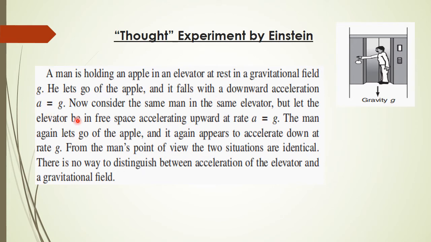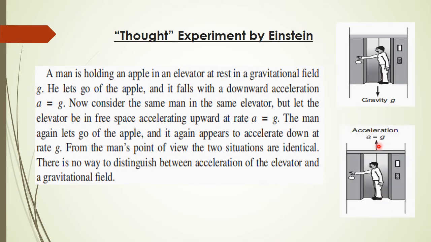Now consider the same man in the same elevator, but this elevator is in free space. That is, there is no local gravitational field acting on this elevator, and the elevator is accelerating upward with an acceleration a equal to g. Again he drops the apple and it appears to him to accelerate downward at the rate g.